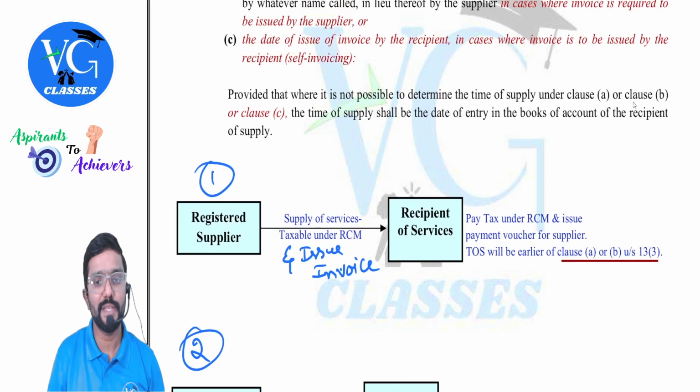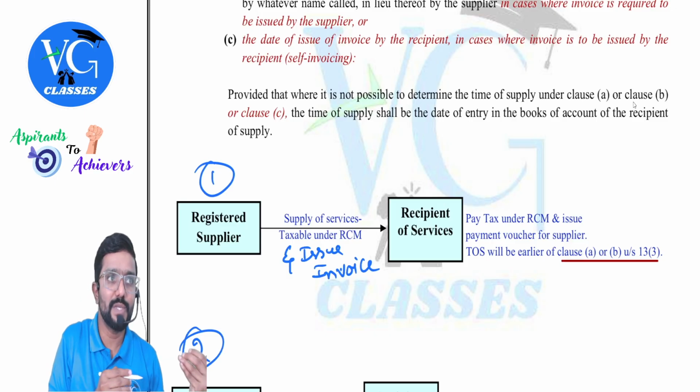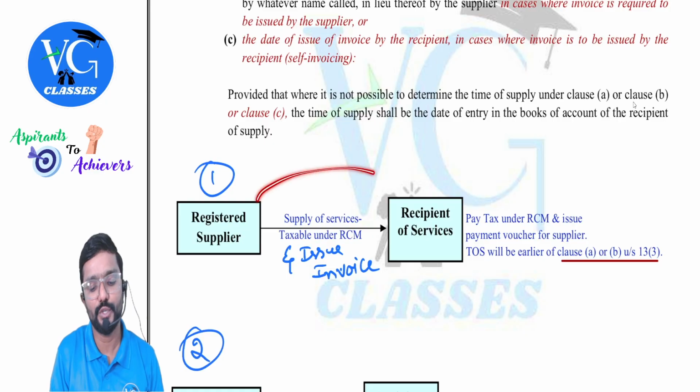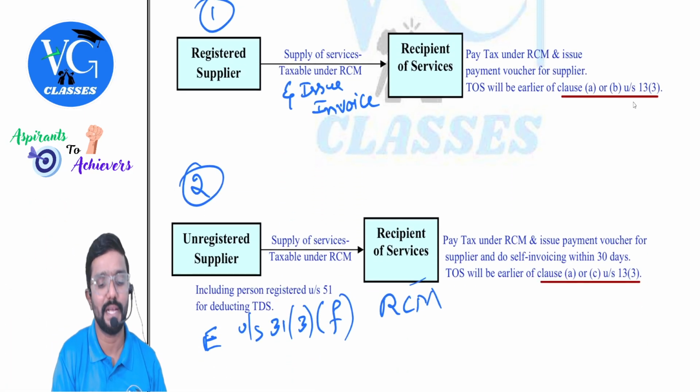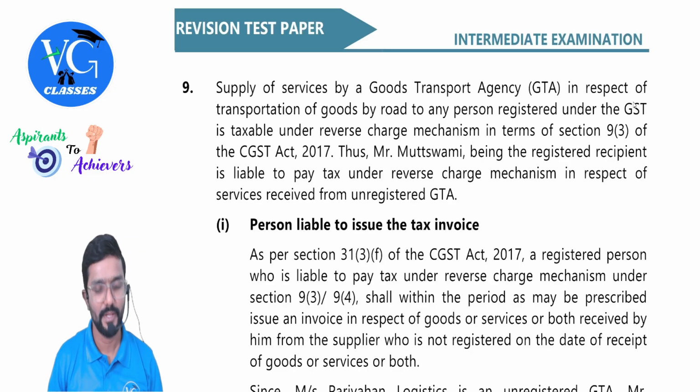Sir, in the earlier case, what would be the time of supply? Clause A or clause B, whichever is earlier. Why, sir? Because supplier gave the invoice. Even though he is not the one who is liable to pay tax, still he issued invoice as he is registered. Got it? Hope you understand. This question was completely on that. That's completely on the amendment.